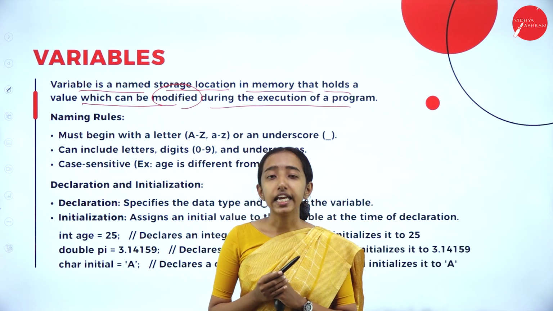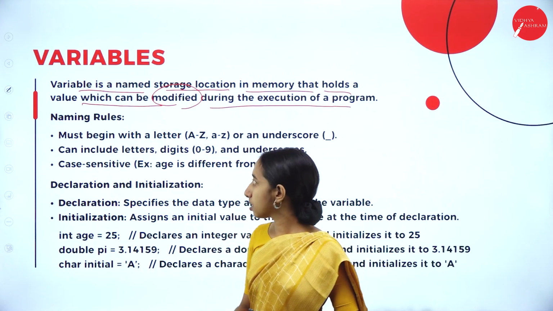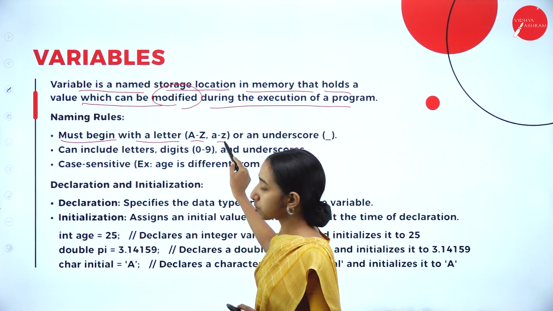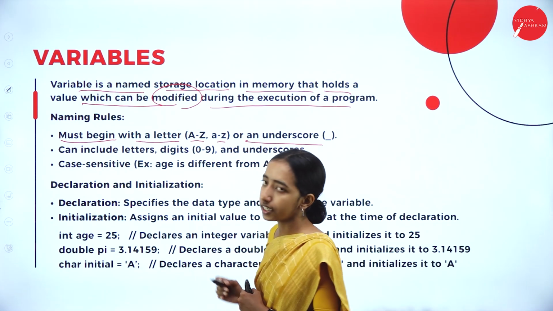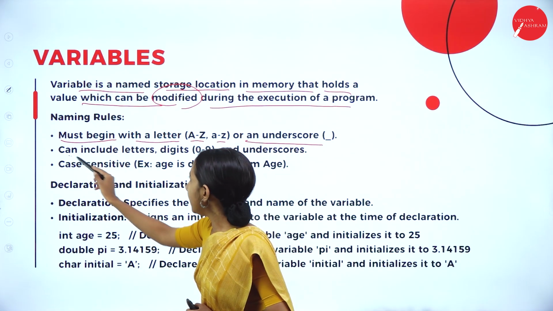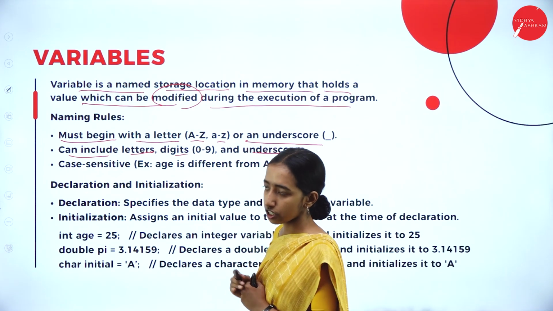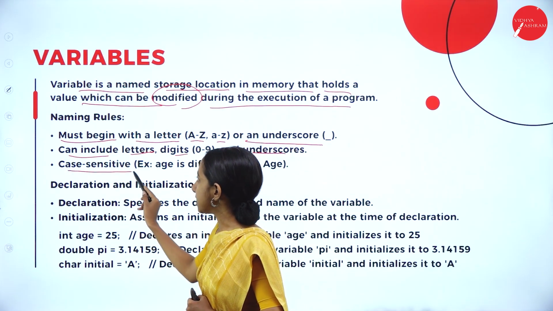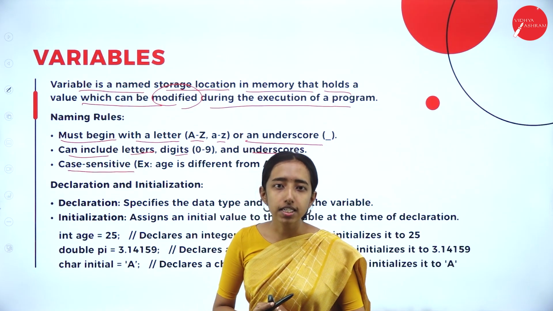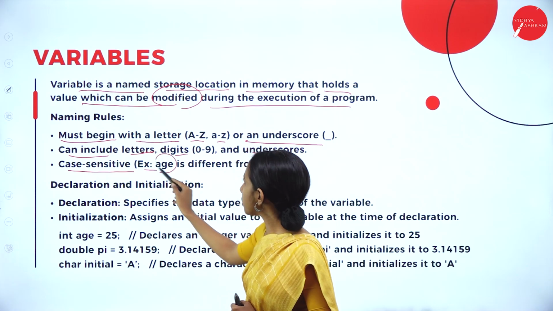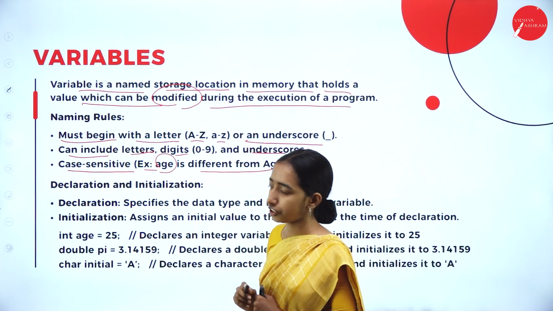So there are naming rules for variables. A name must begin with a letter, A to Z or a to z, or an underscore. It can include letters or digits and also the underscore. Variables are case sensitive. For example, Age is different from age.